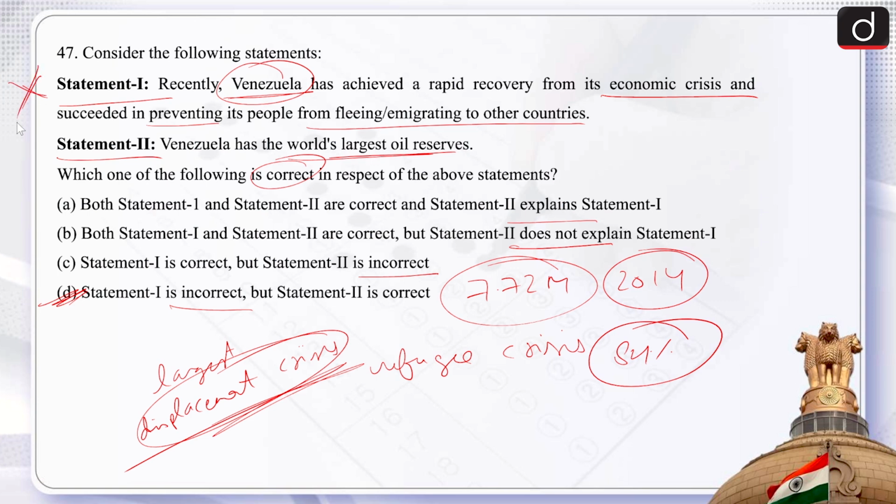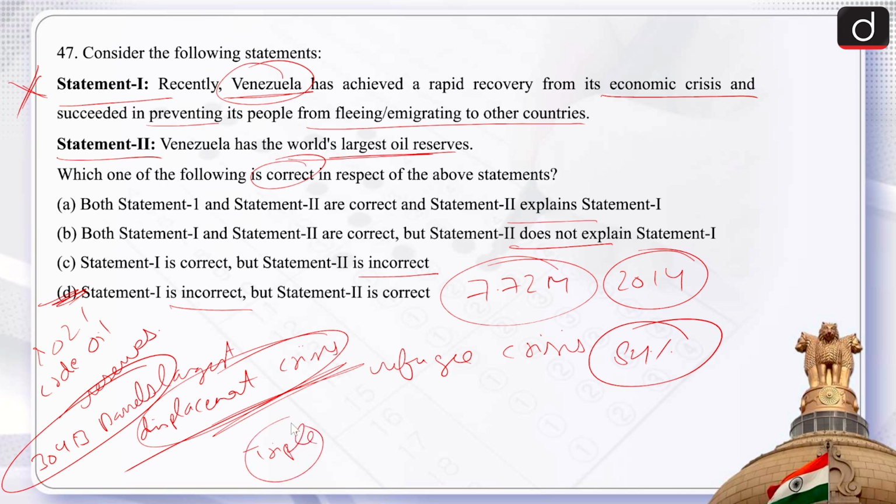Now let's talk about the second statement. In the year 2021, crude oil reserves in Venezuela reached close to 304 billion barrels, which is more than triple the figure reported at the beginning of the previous decade. Venezuela boasted the largest crude oil reserves worldwide. Therefore, the second statement becomes correct, and the answer for this question is option D, that is, statement 1 is incorrect and statement 2 is correct.